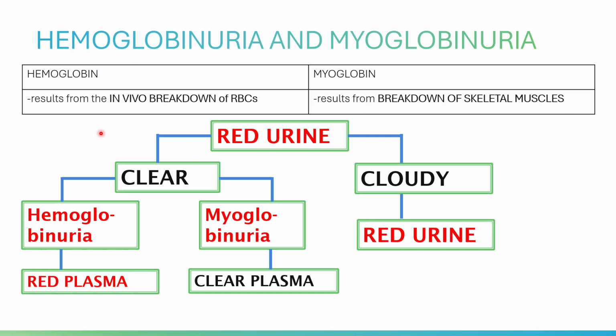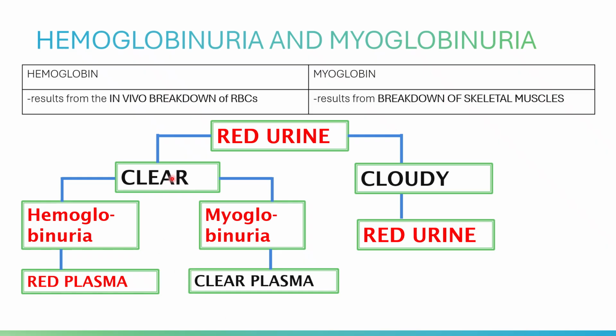Intravascular hemolysis will cause hemoglobinuria, while myoglobinuria is caused by breakdown of skeletal muscles, or rhabdomyolysis. Both of these will give you a clear red urine. Cloudy red urine is caused by intact red cells, and the presence of intact red cells in the urine is termed hematuria.